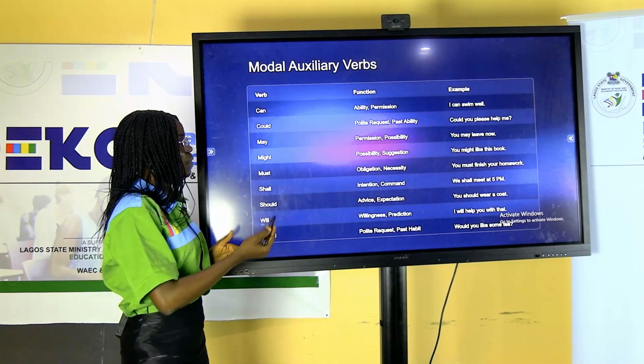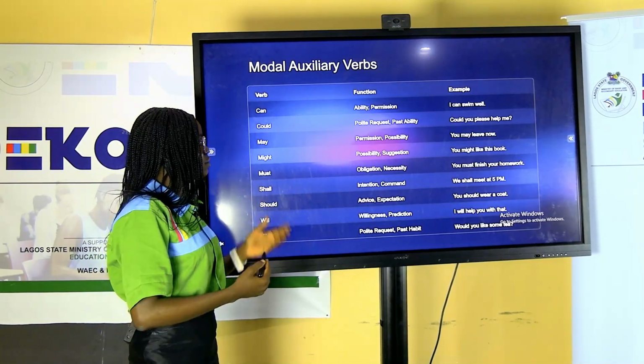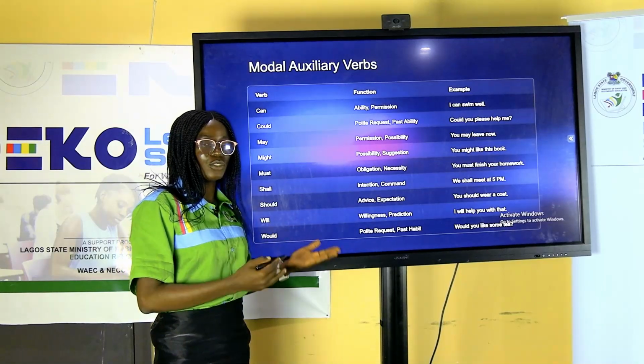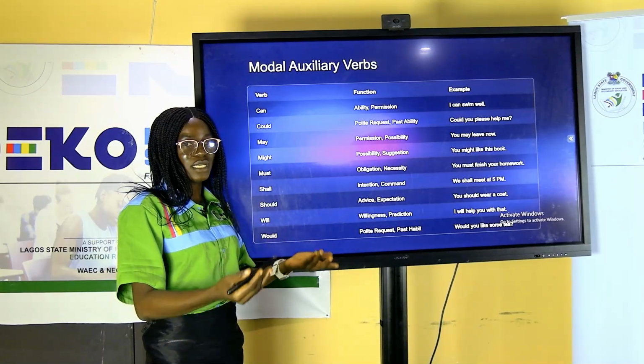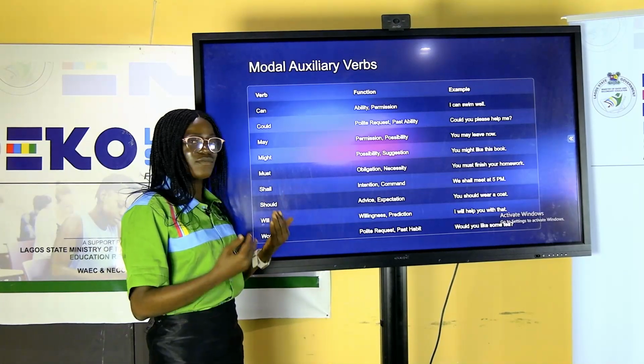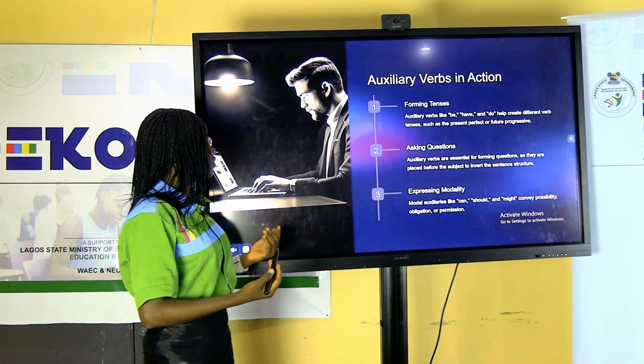May. Permission. May can also be used for permission. It can also be used for possibility. You may leave now, which means you're permitted to leave. You can also say, may I have your number? You're asking for permission to collect something from someone.